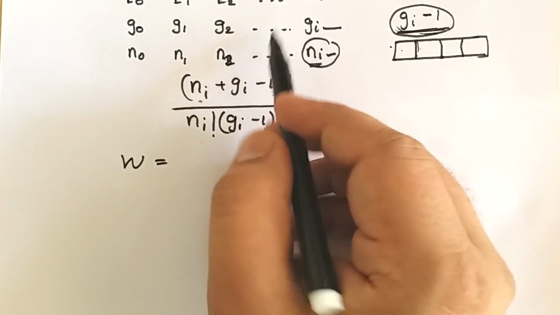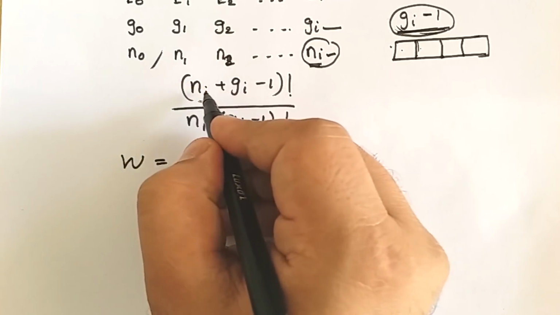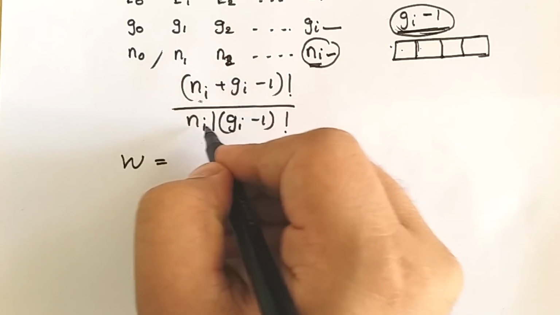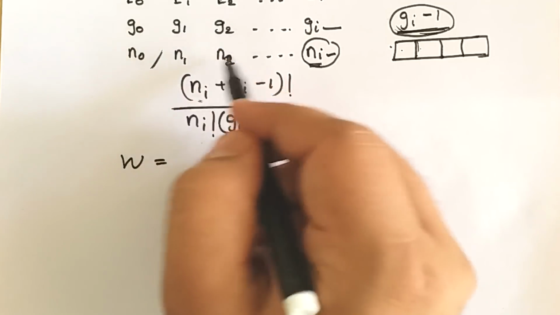Similarly, for the zeroth energy level, or G0, we can write (N0 plus G0 minus 1) factorial upon N0 factorial into (G0 minus 1) factorial. Similarly for energy states E1, E2 and so on.